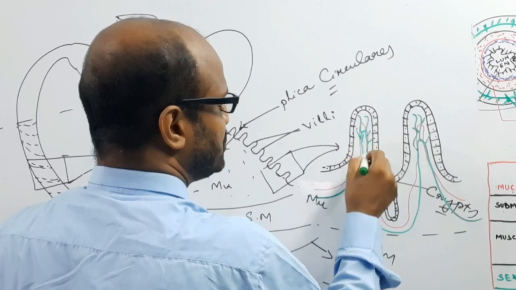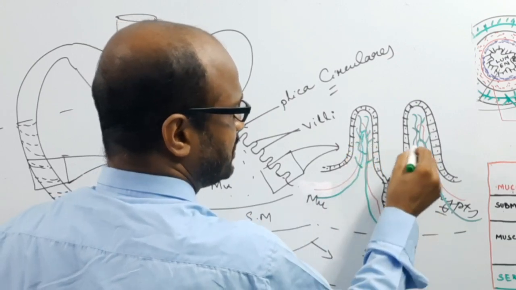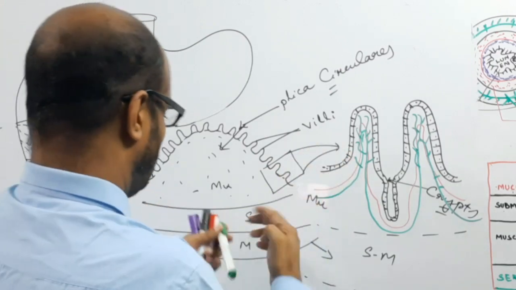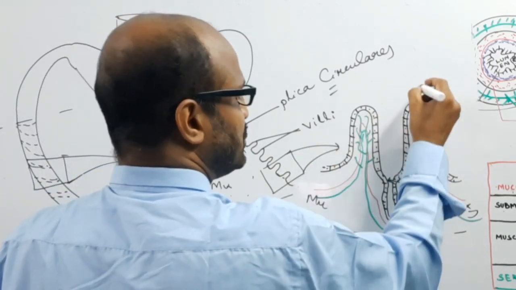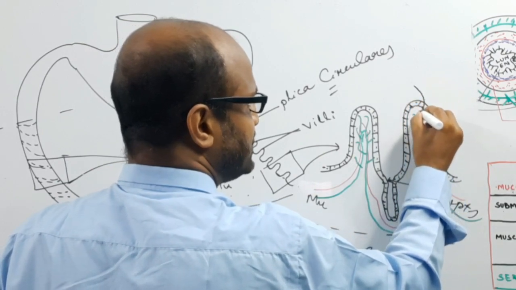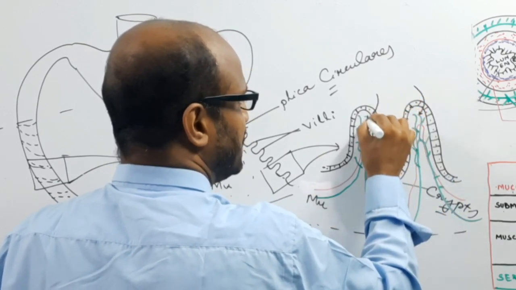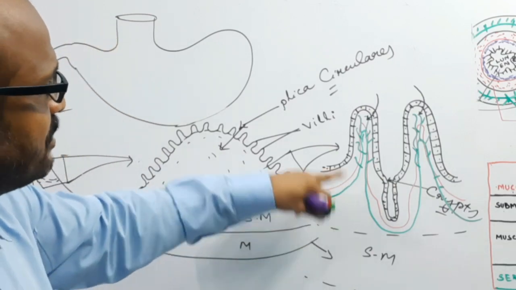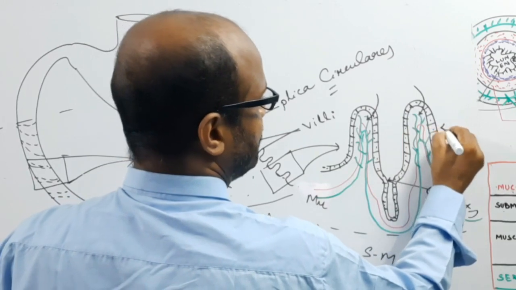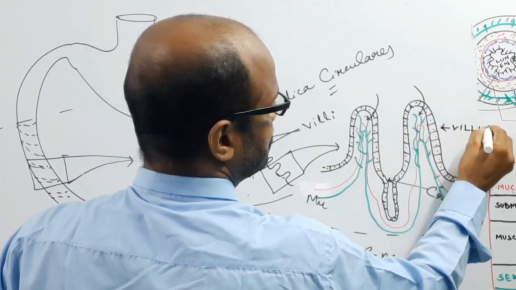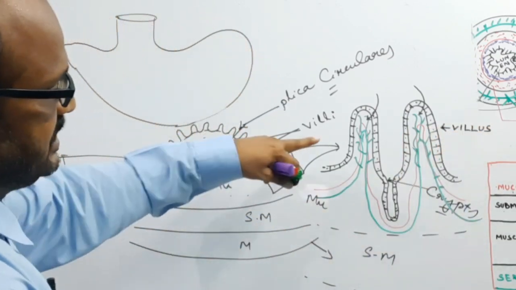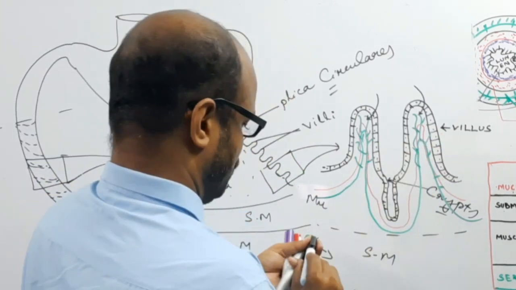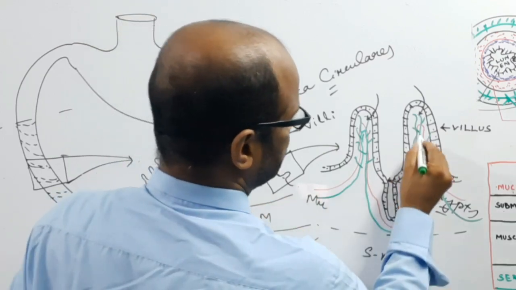After absorption of lipid, the lipid particles or triglycerides enter into these lymphatic vessels, and the lymphatic vessel in a single villus is known as the lacteal.